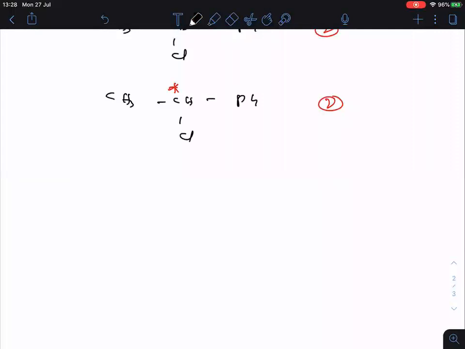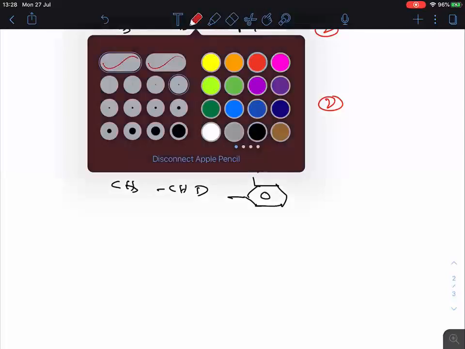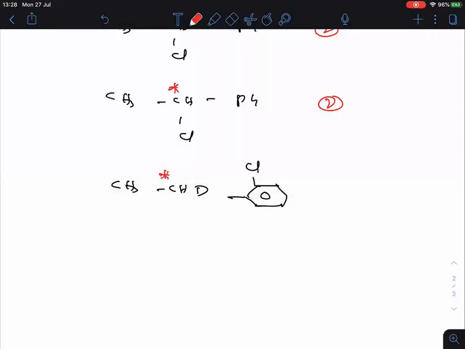Follow? Now the next possibility, CH3, CHD. I am writing it like this. Let me put chlorine here. Again we got a chiral center, therefore two isomers from here.